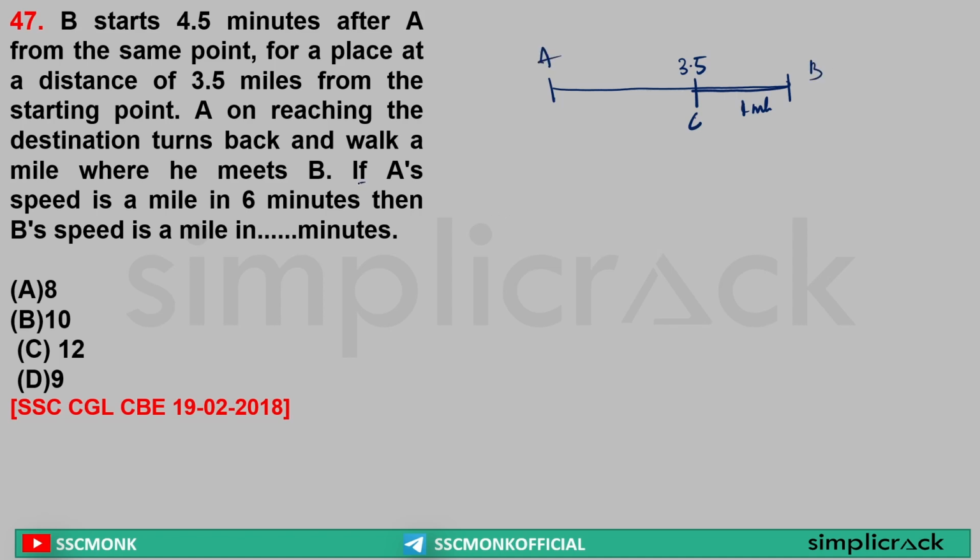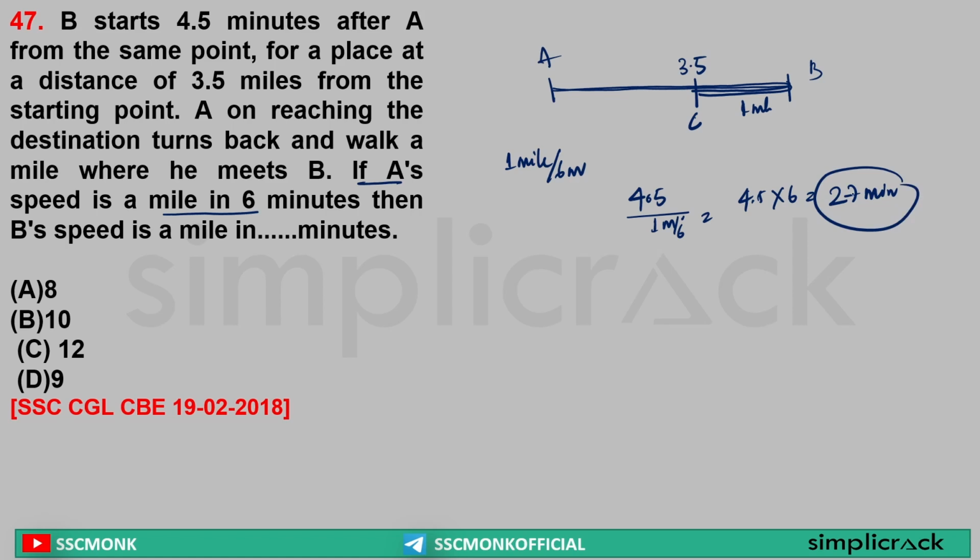Sir, here it has given A speed is a mile in 6 minutes, that means A speed is equal to 1 mile per 6 minutes, and A has gone for how many miles? Sir, 3.5 plus 1, that is 4.5 miles. So 4.5 miles divided by the speed 1 mile per 6 minutes is equal to 4.5 into 6, that is equal to 27 minutes. Yes or no? So the total time taken by A is equal to 27 minutes. Now what happened? B starts 4.5 minutes later. So B takes 27 minus 4.5 minutes, that is equal to 22.5 minutes.